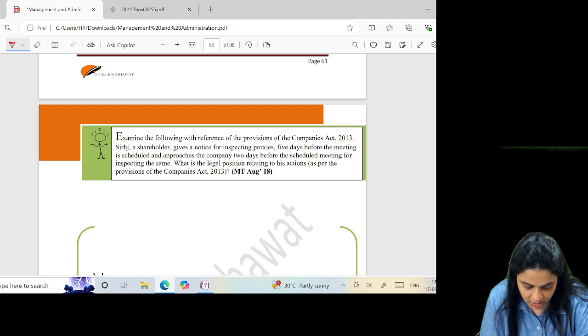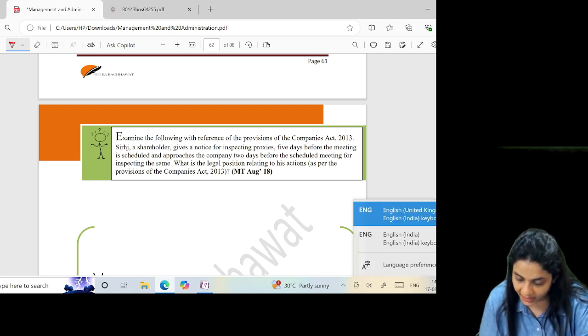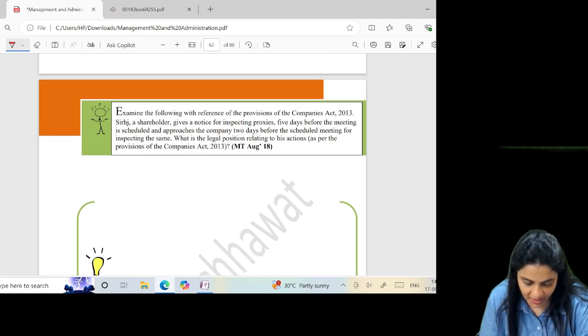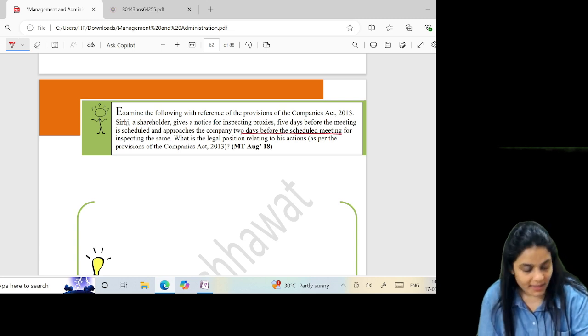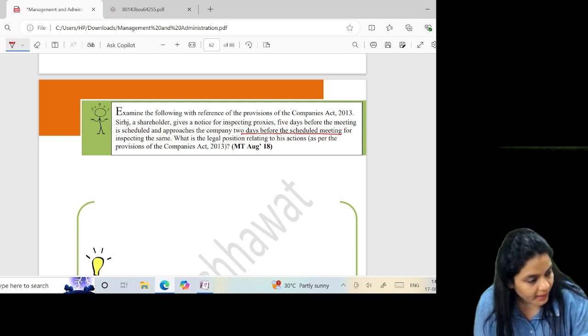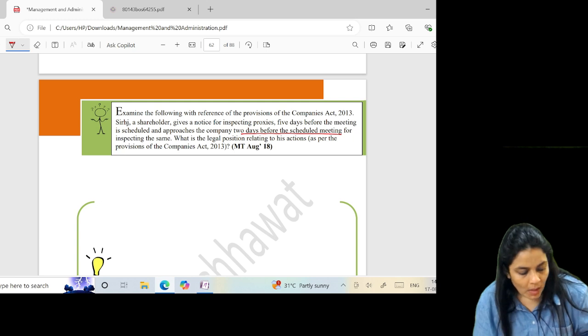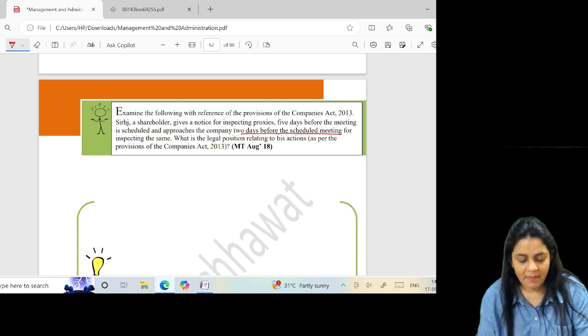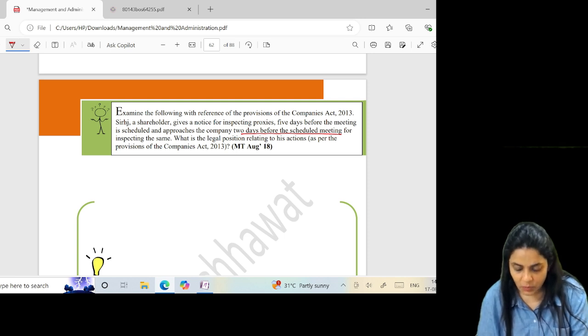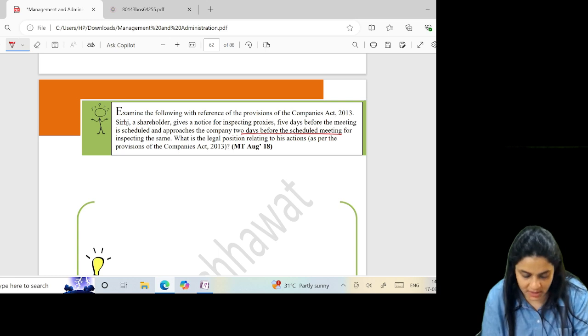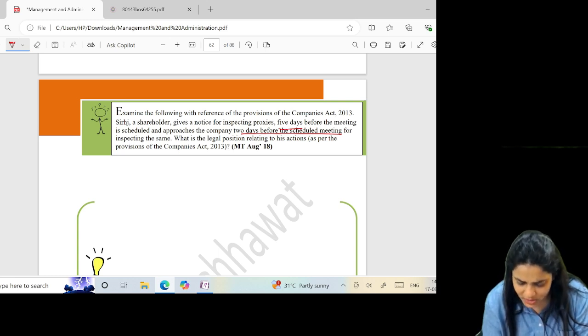A shareholder gives a notice for inspecting proxies 5 days before the meeting is scheduled and approaches the company 2 days before the scheduled meeting for inspection of the same. What is the legal position relating to his action? Well, as far as inspection of proxies is concerned, a member can inspect the proxies provided he gives a 3 days notice. Here he has given 5 days notice, so fine.